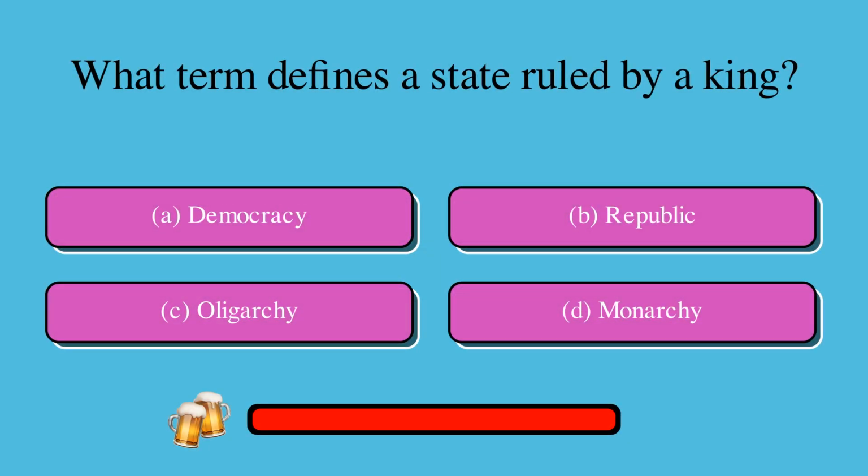What term defines a state ruled by a king? Is it A, democracy, B, republic, C, oligarchy, or D, monarchy? The correct answer is D, monarchy.